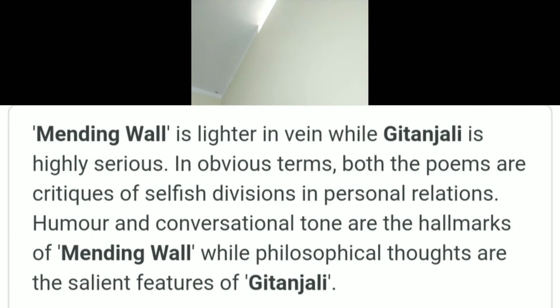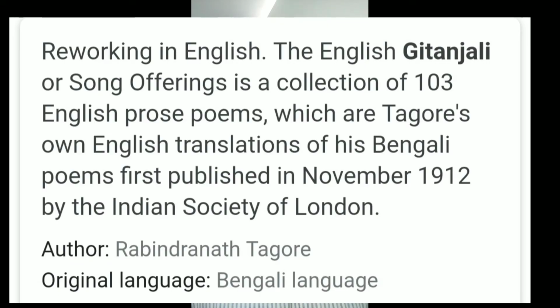Actually, Tagore's poem, this Gitanjali, is highly philosophical. See, all these are actually songs of offerings. He is having a communication between the creator and the creation, that means God and the human being.